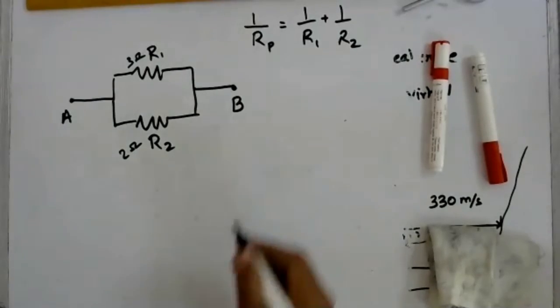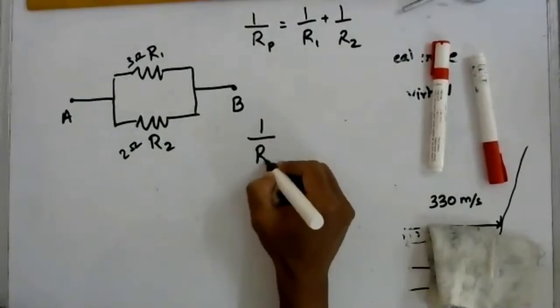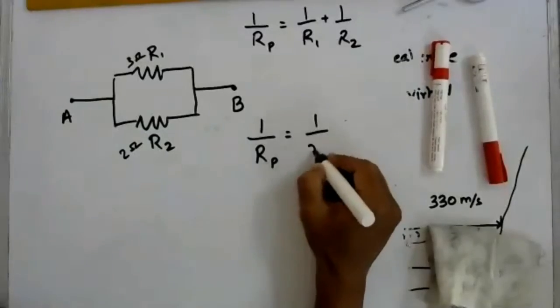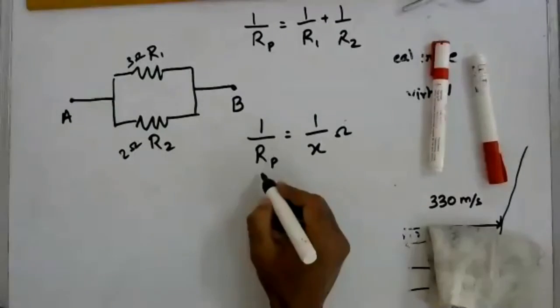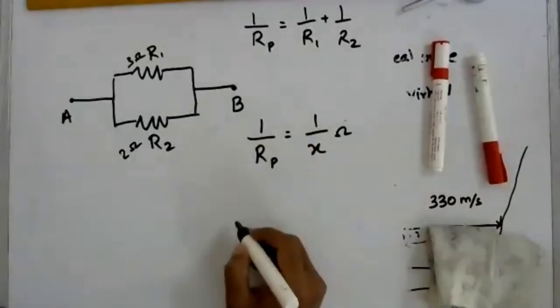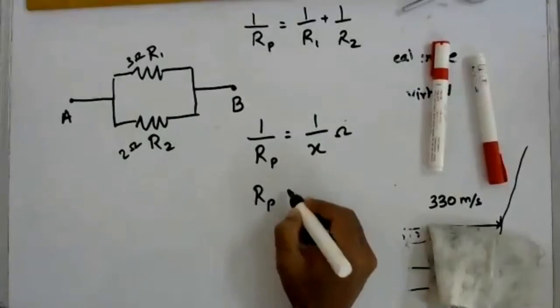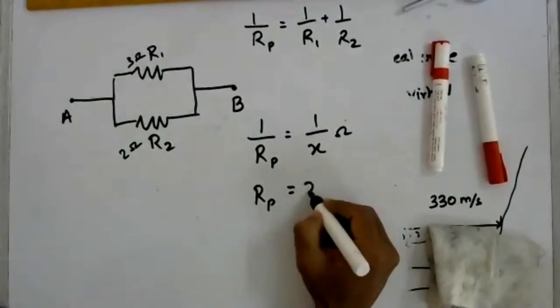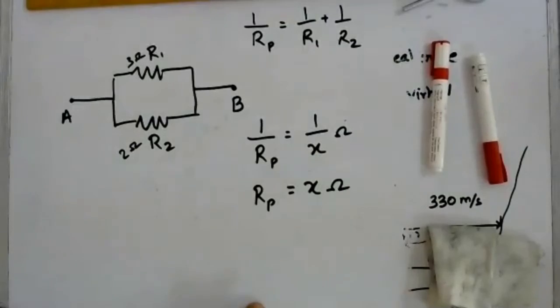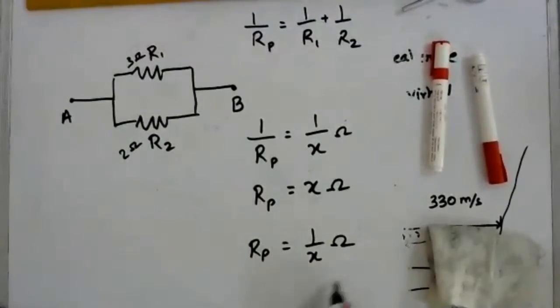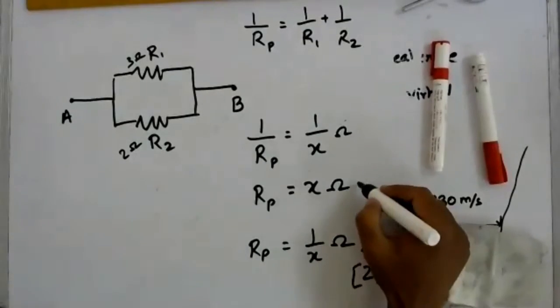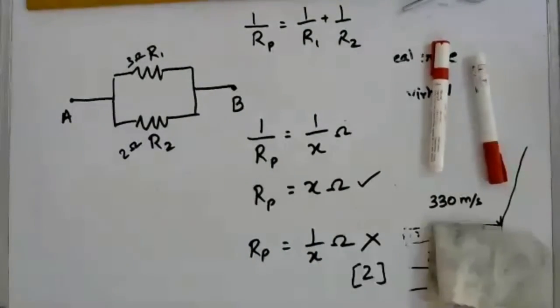Now what happens is that in the end you have got the answer 1 by Rp is equal to 1 upon something, x ohms. If you do not find the reciprocal of this, actually Rp, the equivalent resistance, is equal to x ohms. But if you write the answer as Rp is equal to 1 by x ohms, this is wrong. You will lose the mark, usually 2 marks. This is a 2-mark question that is usually asked. And if you don't write that, then that is gone.